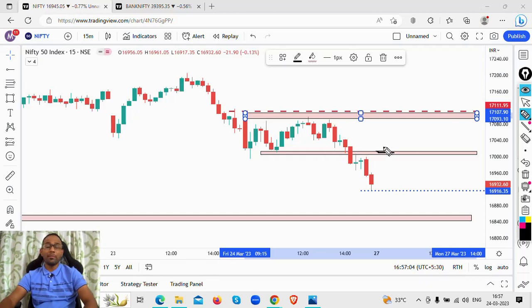Basically, if I have to take a short, the price action has to confirm it for me. So I will be looking at a candlestick, the price action formation, and if there is a gap up to this, then I'm going to look at a short trade around this particular zone, and this will be my stop loss. If there is a good risk to reward ratio, then I take this trade. If there is a gap up and suddenly there is a crash to this particular zone, then I'm not going to look at taking any short trade, because the risk to reward is not in my favor.